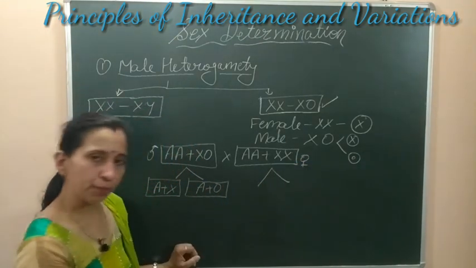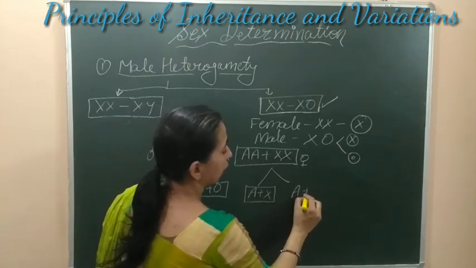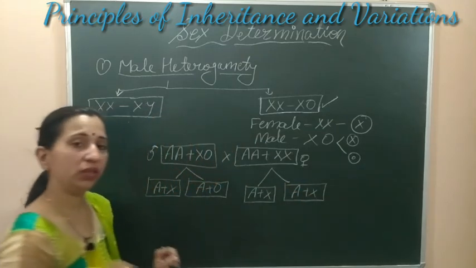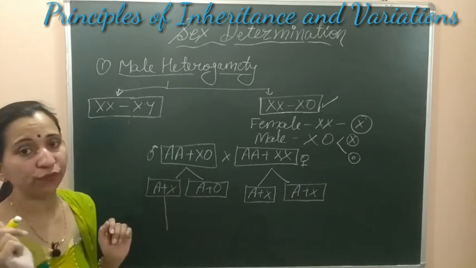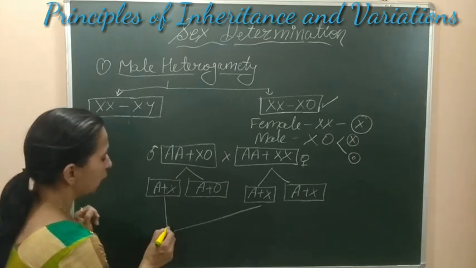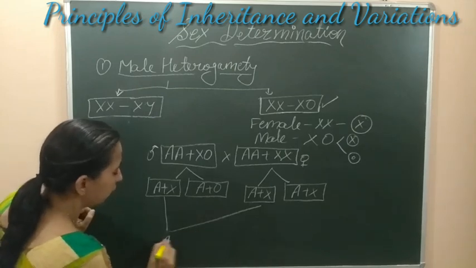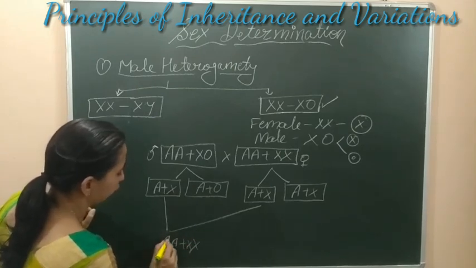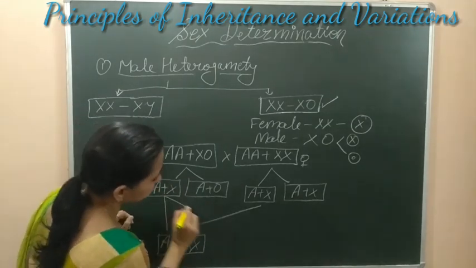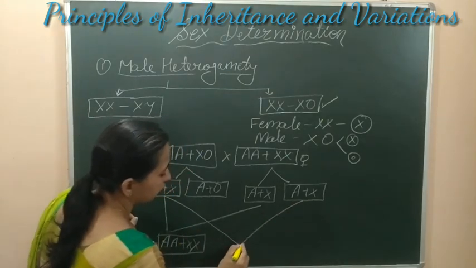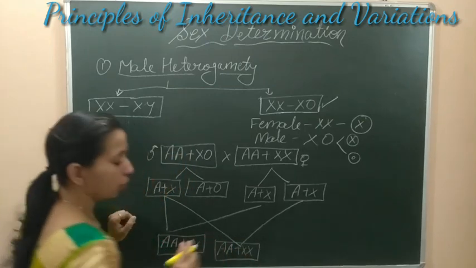The female will form same type of gamete because it has same type of chromosome, and it is X chromosome, A plus X, and another gamete will also have A plus X. When they fertilize together, the chances when this A plus X chromosome containing gamete will fuse with any egg of the female, then the offspring that will be formed is the female offspring, XX. In this condition, the offspring will be female offspring. But this X containing gamete can also be fertilized with this, and then also the offspring will be female offspring.